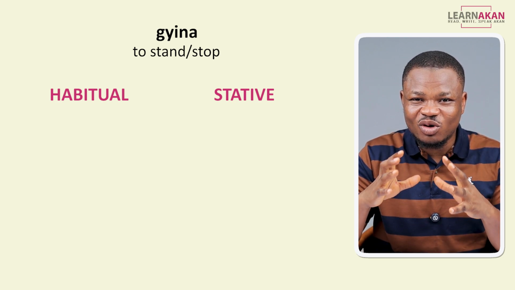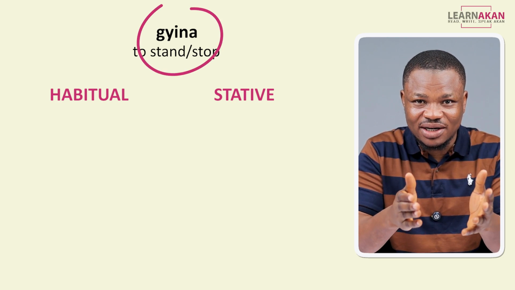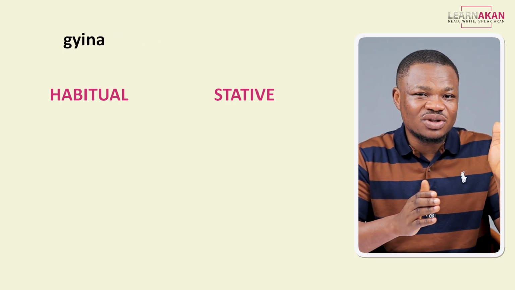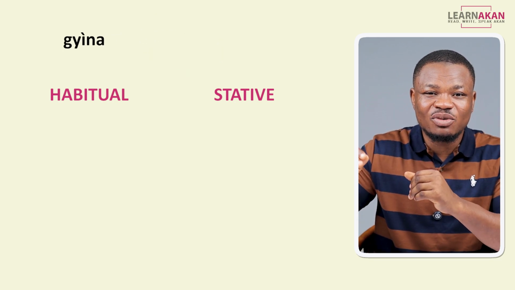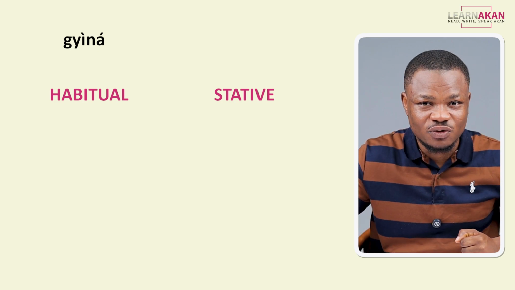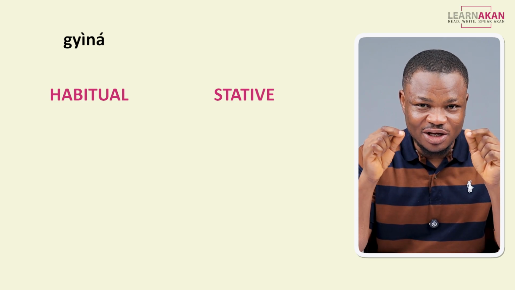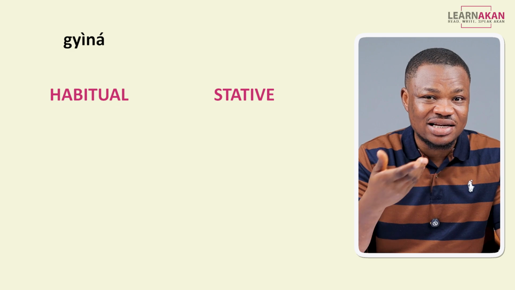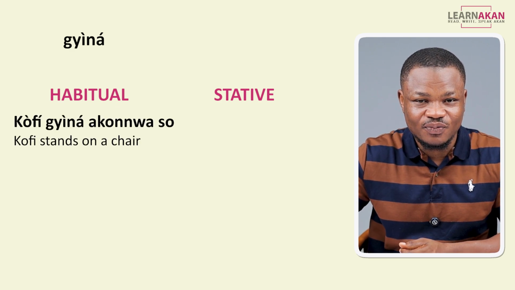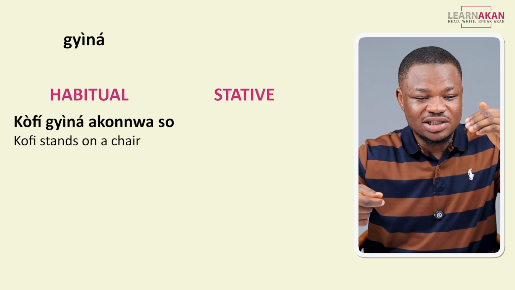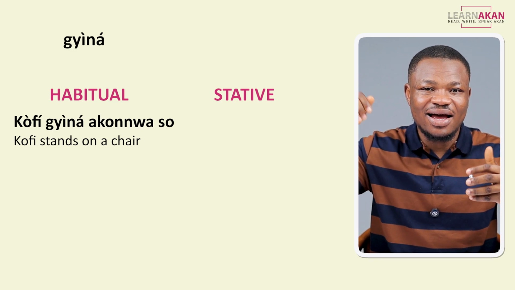But if it has more than a single syllable, like this one, then the first syllable tends to be pronounced with a low tone, and then the remaining syllable tends to be pronounced with a high tone. So if I use this in a habitual sentence example, I can say Kofi jina akonwa so.